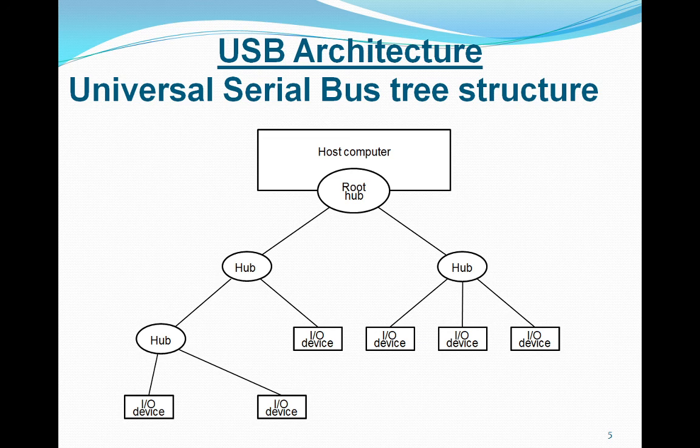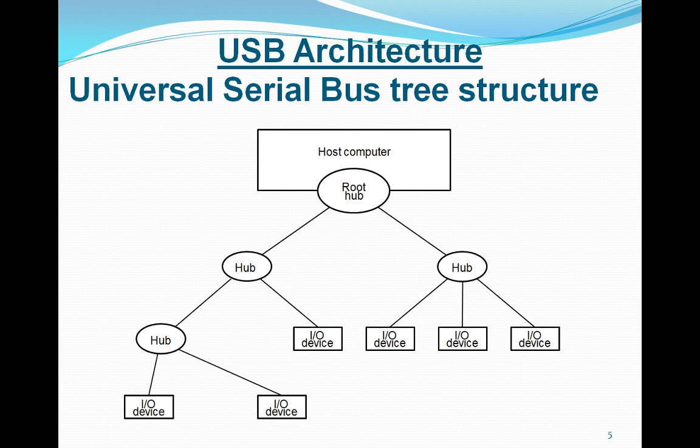IO devices, for example, keyboard, speaker, internet connection, digital TV. So normally these IO devices will be at the leaves of a tree. These are known as the functions in the USB terminology. So these leaves are commonly known as functions.